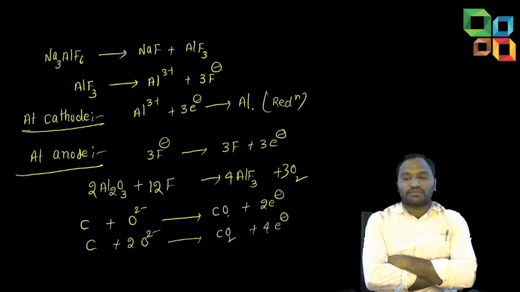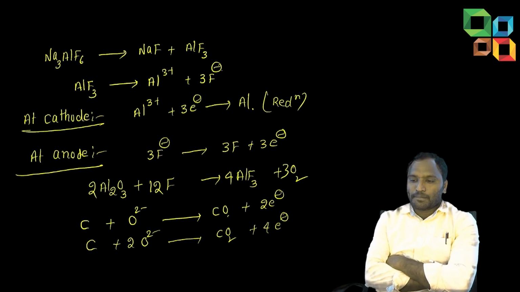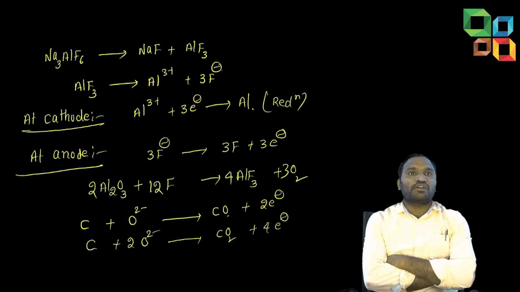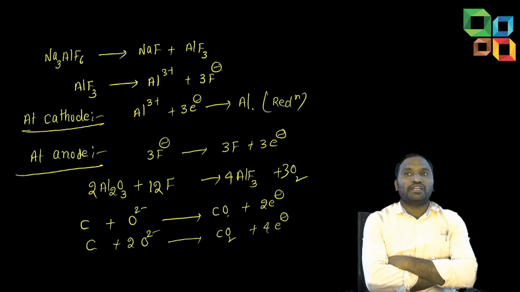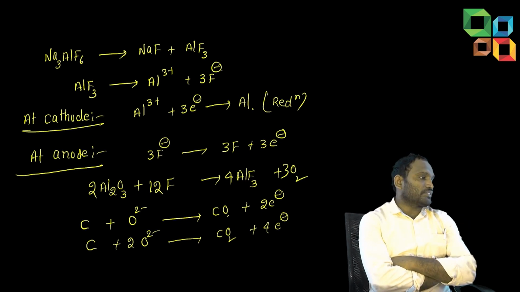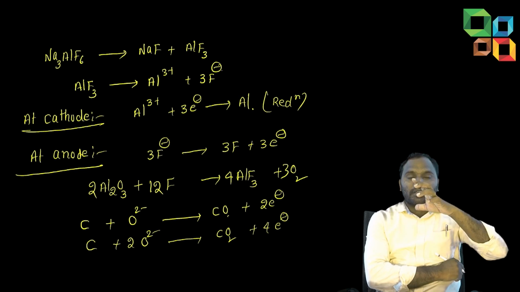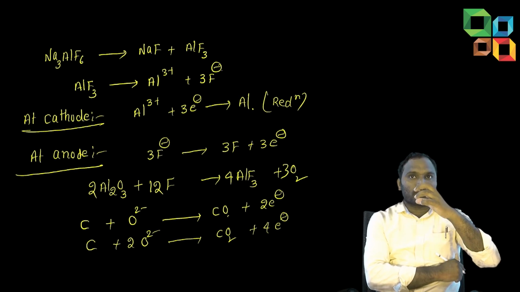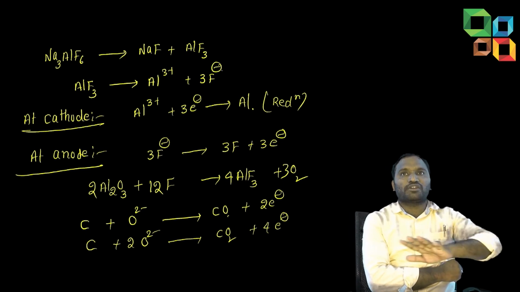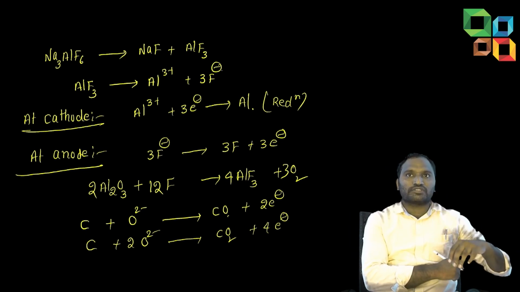Do you know, students, what is the purpose? It is a flux. Calcium carbonate on heating gives calcium oxide, which is used as flux. So like that, they are asking questions from inside the process. While explaining the topics, I will cover how they ask questions also.